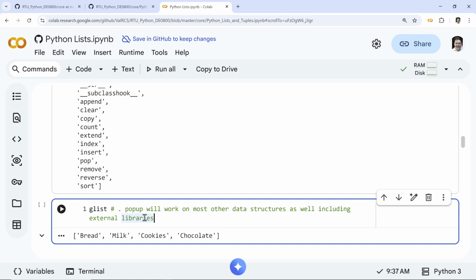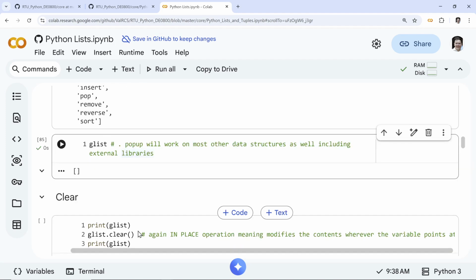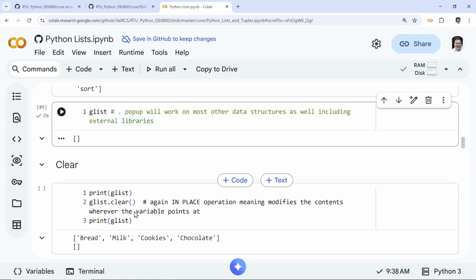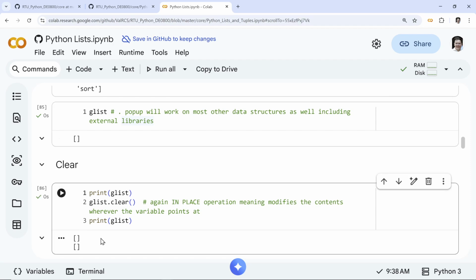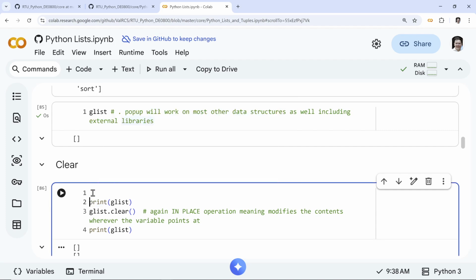So we have our glist still. I don't know what I have here. Oh, it's empty actually. So I have clear, let's start with that one. Maybe I could show you here, glist, and let me add something, so you can see this equals something, maybe apple, banana.